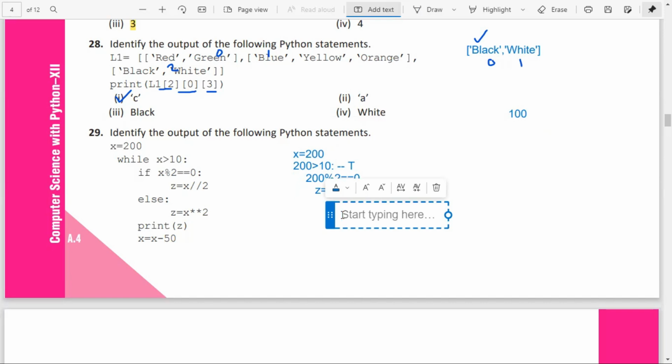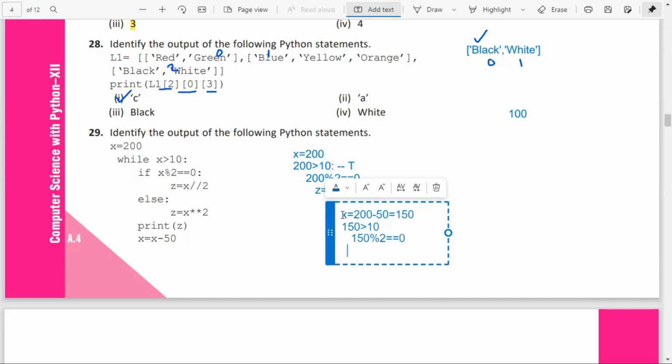Then x equal to x minus 50. Now x will become 200 minus 50, equal to 150. Again the steps repeat. 150 greater than 10, true, so it will enter the loop. 150 modulus 2 equal to 0, that is also true.